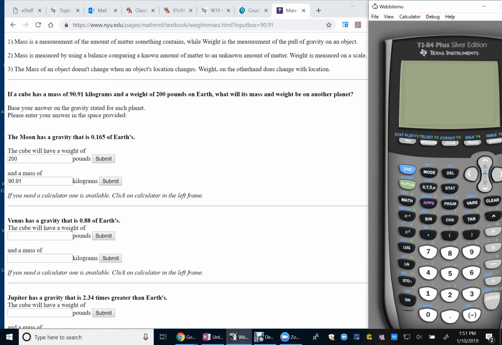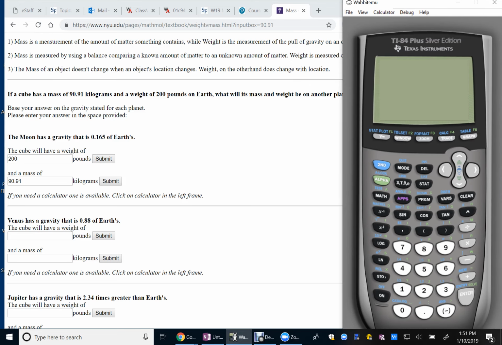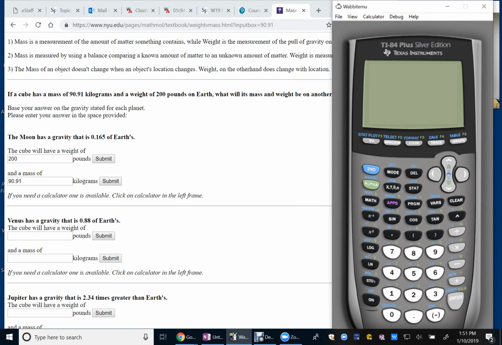What we need to do is take the weight of my object, 200, and multiply it times the relative effect of gravity, which is 0.165 times gravity of Earth.